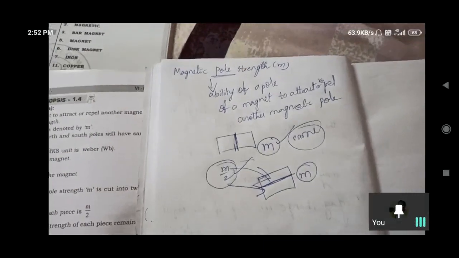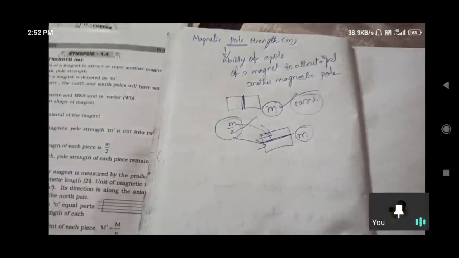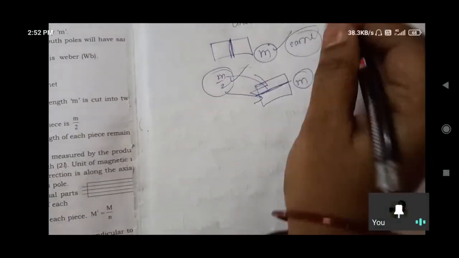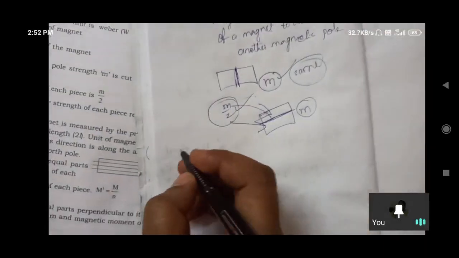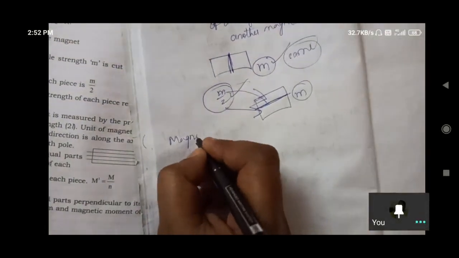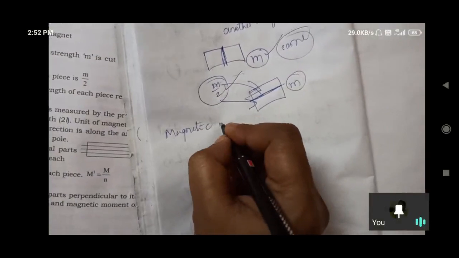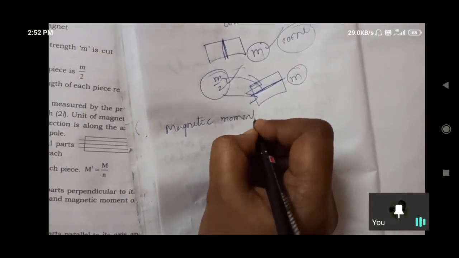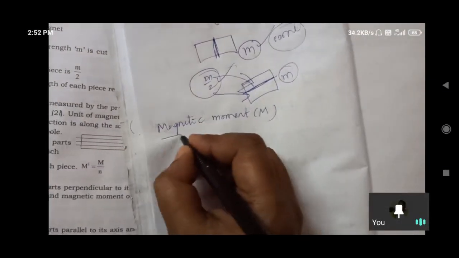And magnetic moment is capital M, while strength is small m. These two are important because they are not in your textbook: strength and moment.